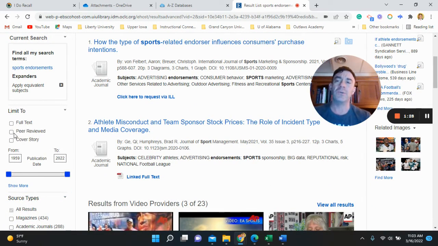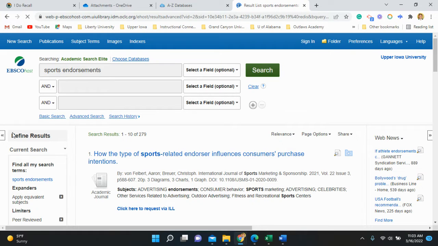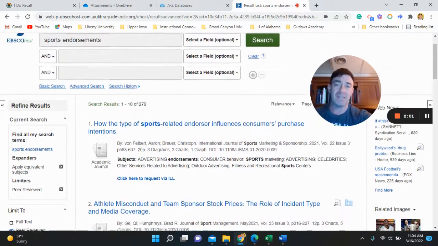We want to limit it to peer-reviewed, which means, we talked about before, a peer-reviewed journal article is something where you submit your article to some subject matter experts. They look it over, maybe send it back to you, the authors, with some suggestions. If you make those changes and they feel that it's good, then they'll have it published in their journal. All kinds of journals, you can only get it published in one. So maybe you have to check a couple. Some of the higher end ones have very high expectations and criteria. Other ones are low.